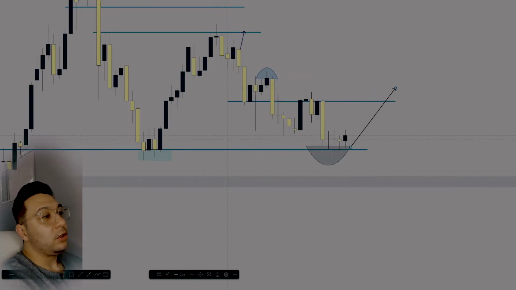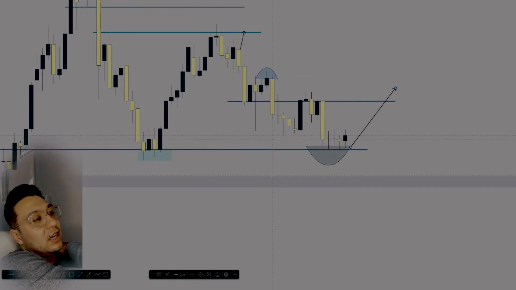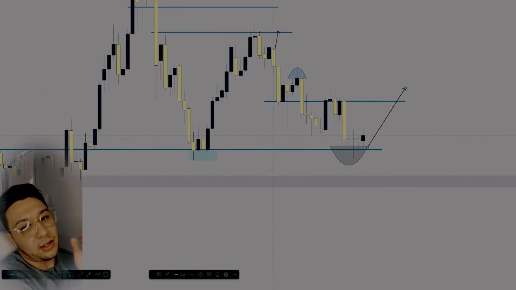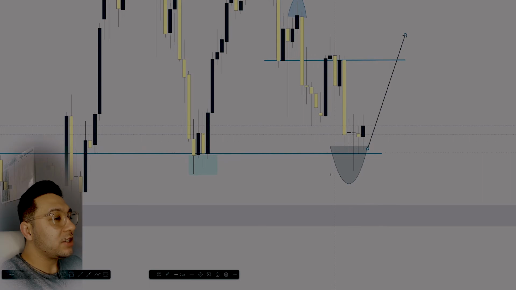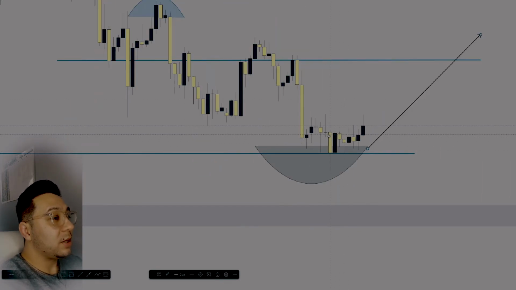The wicks will give you a major indication of if something is being supported or held or rejected. So always pay attention to the wicks. The wicks are very, very important. The exhaustion says a lot. So yeah, there's been a lot of indecision down at this level. We couldn't break. This indicates to me that the market is going to try some type of bullish move.